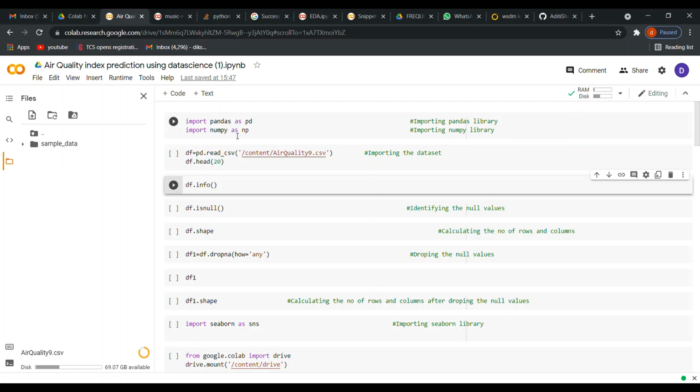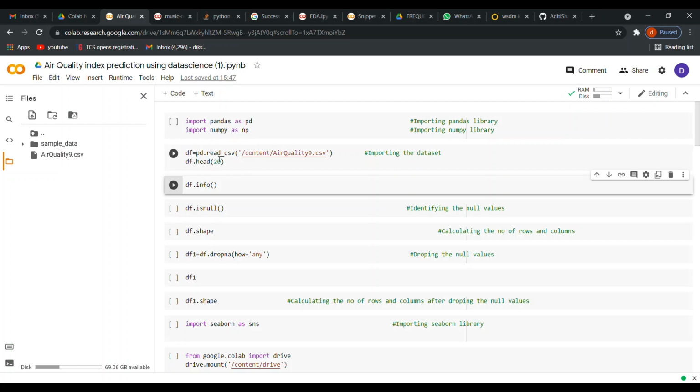While the file is uploading, we'll just check out the libraries. Here I have first imported the pandas library and the numpy library. Pandas is very useful for importing the data set, and numpy takes care of all your mathematical and number-related processing.